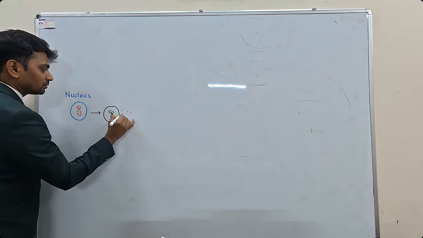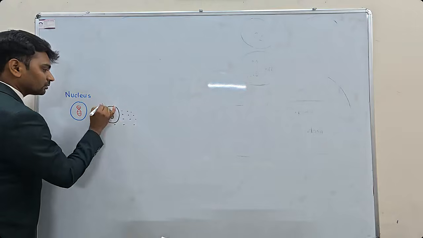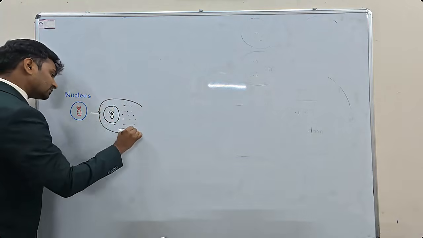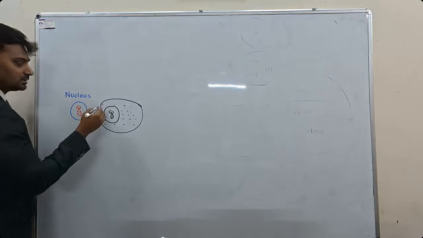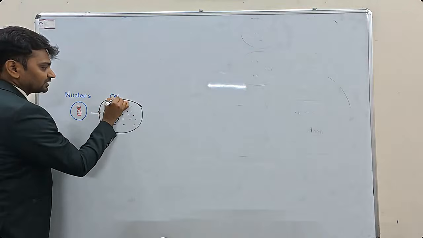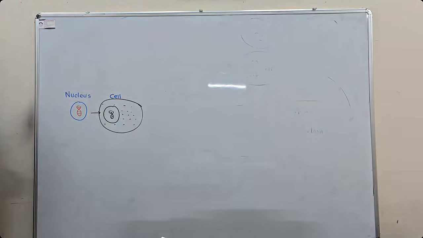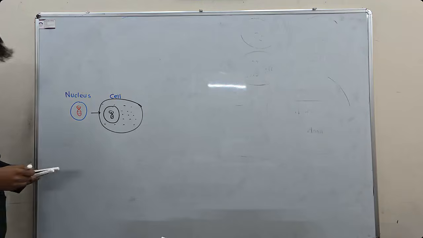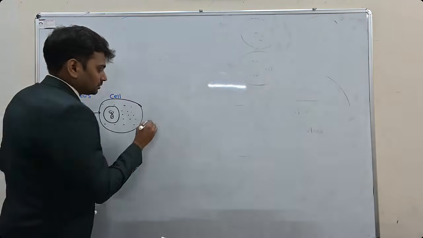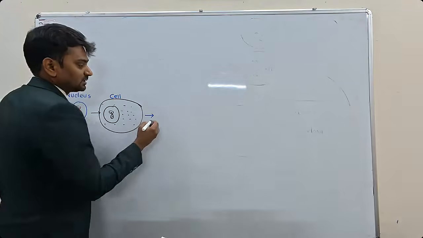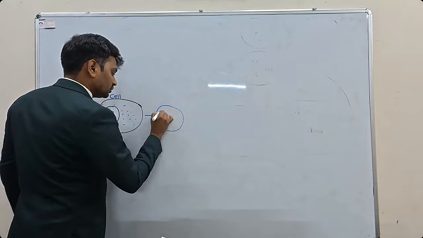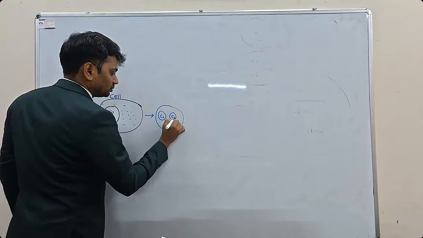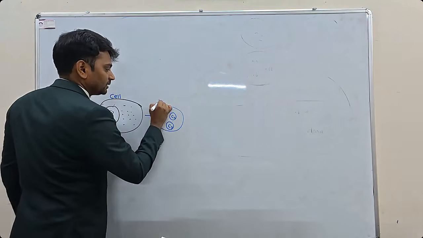elements like water, which is present in it, and this is called cytoplasm, which is a major important thing of the cell. So this we call a cell. Inside the cell there will be a nucleus. A group of cells, what does it make? It makes tissues. Cell 1, cell 2, cell 3, like this, different tissues will be present.